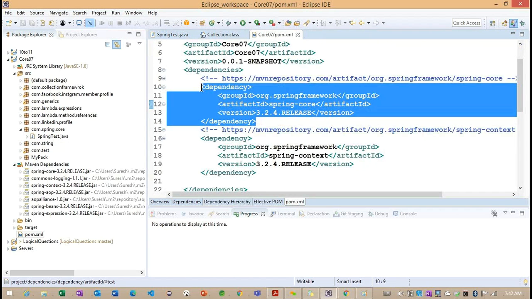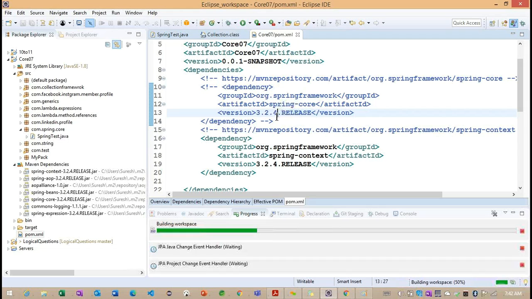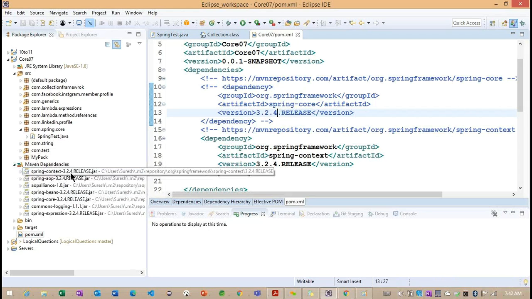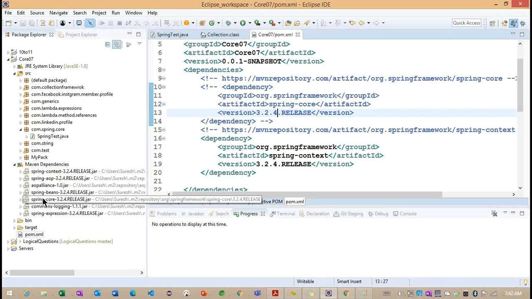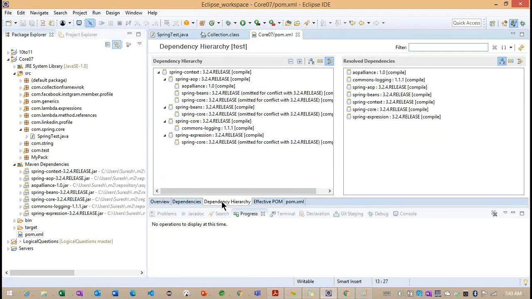Now we can comment out this particular Spring Core. If I comment here, only one core is available. So where is this core coming from? To understand more, we need to go for the dependency hierarchy.